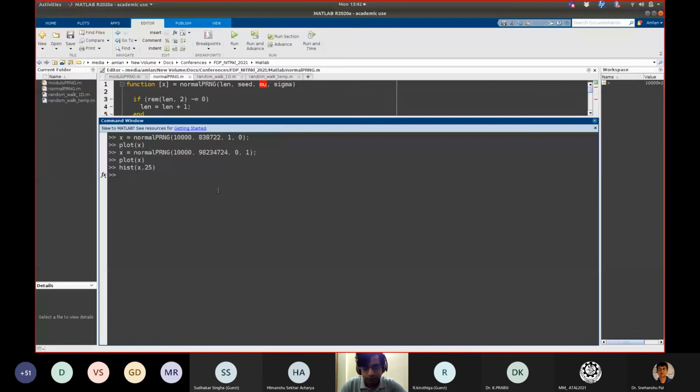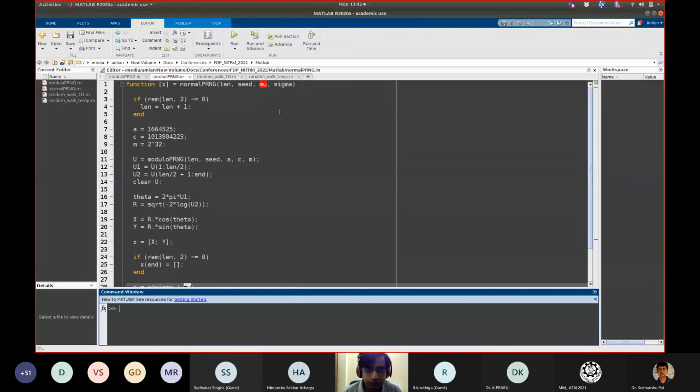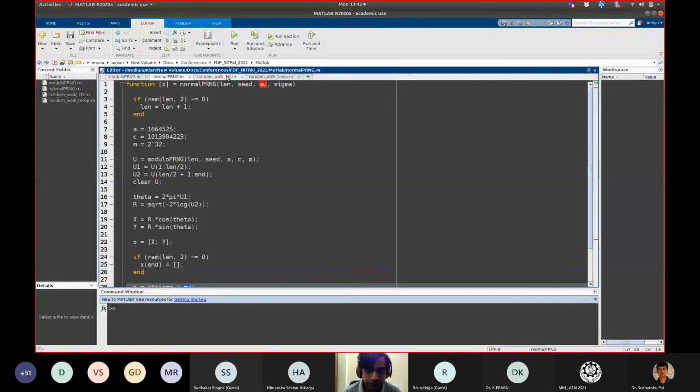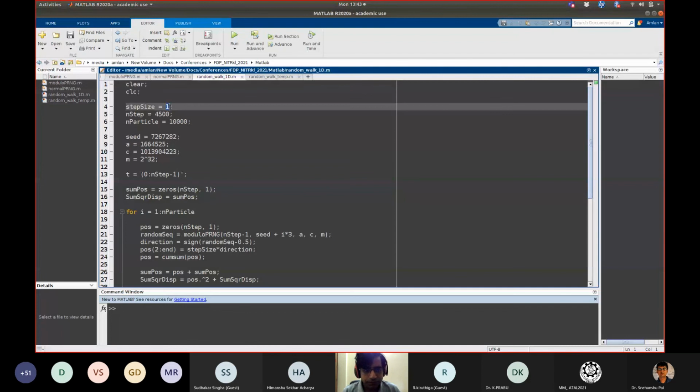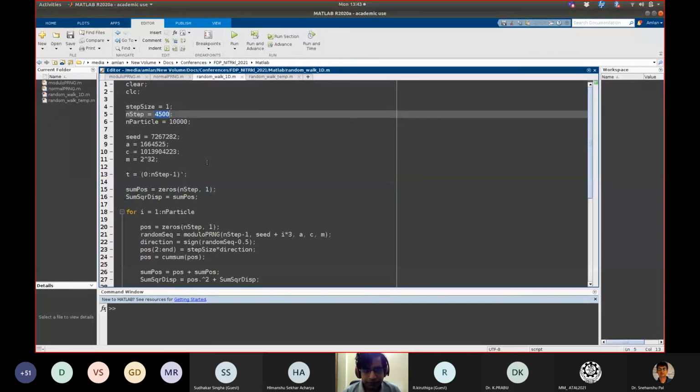Again, there is no need to bother about the details of the programming language. It is sufficient if you focus on the idea of what is happening here. So this is the random walk calculation. I am giving some parameters here, which is the parameter of step size. Step size means in one iteration, what is the step size? So 1 means it is either going +1 or -1. N step basically represents how many steps I am computing. So I am computing up to 4,500 time steps.